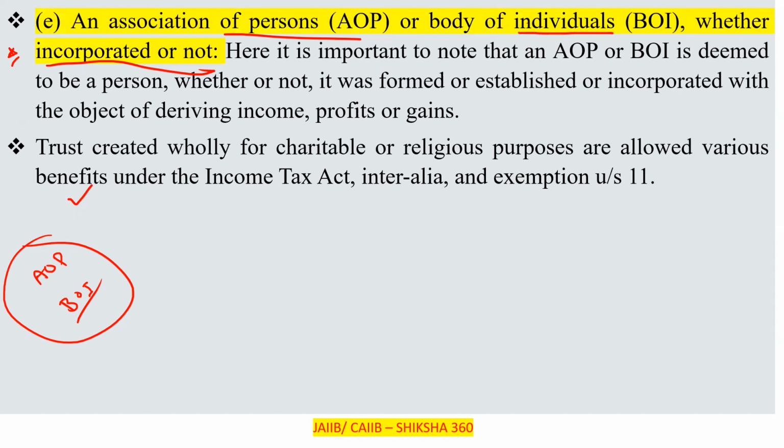So it is important to know that either the association of persons or the body of individuals is deemed to be a person, whether or not it was formed or established or incorporated with the objective of deriving income, profits, and gains. That is the objective: deriving income, profits, and gains.